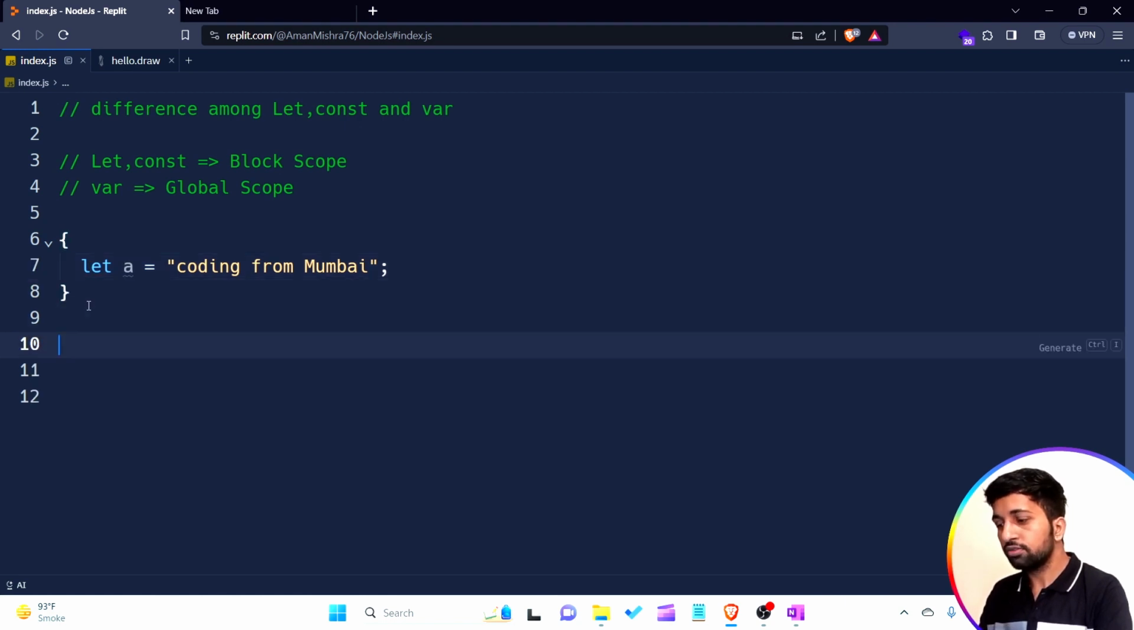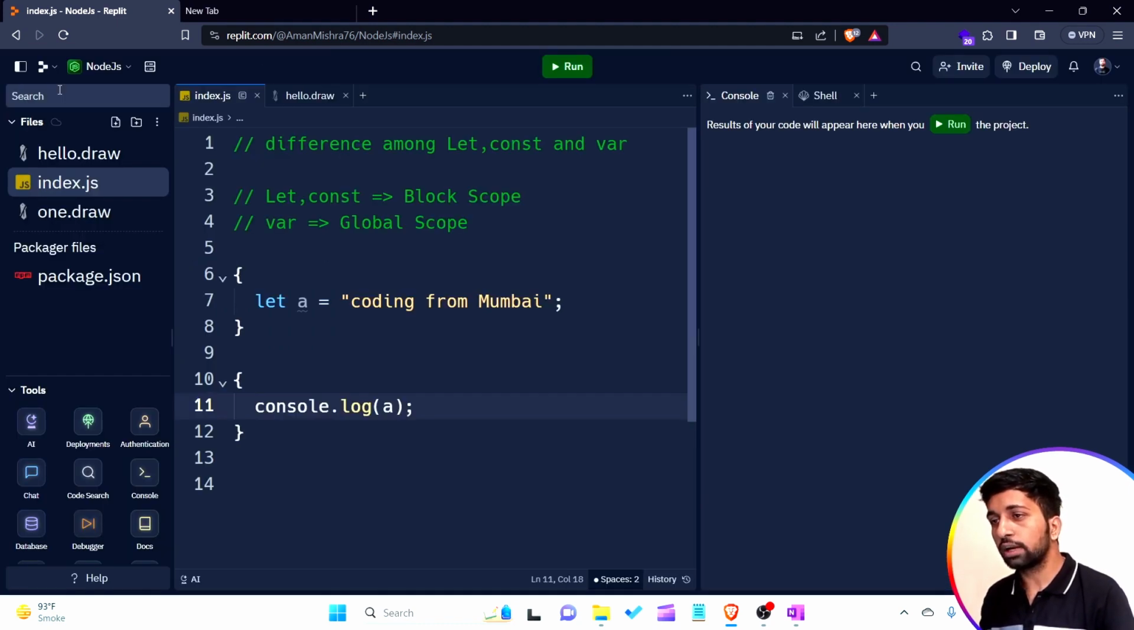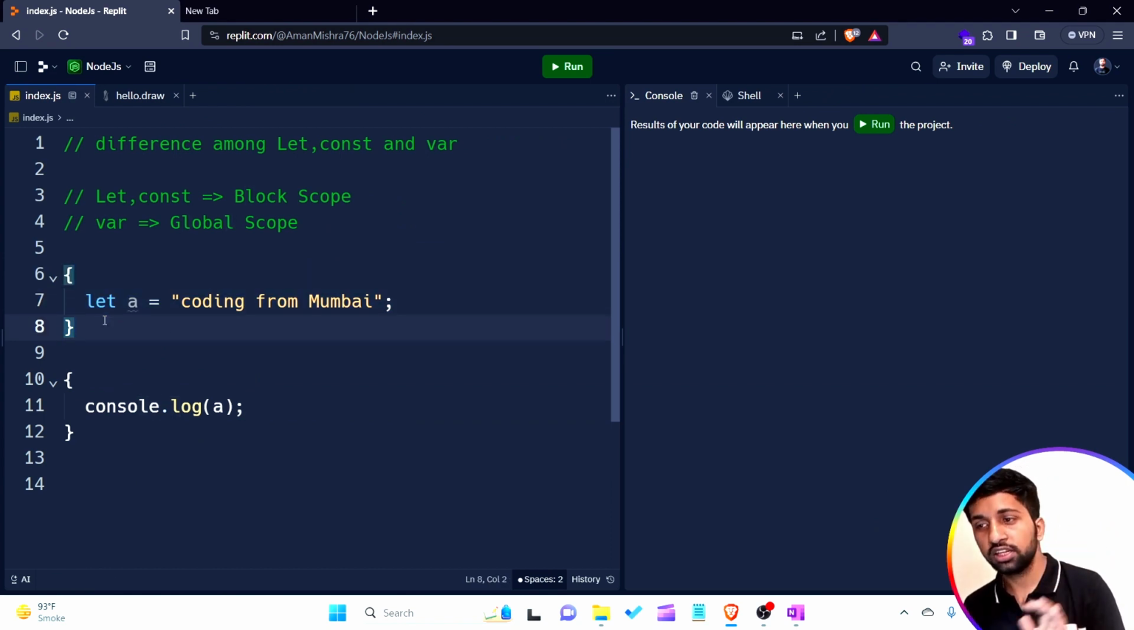Now if I want to create another block in which I want to print the value, console.log(a), what is the output I just want to see? What I'm doing here is simply creating a block which contains a variable created by using the let keyword that contains a string, and I'm creating another block by using curly brackets. If you want to create any block, you have to use curly brackets.